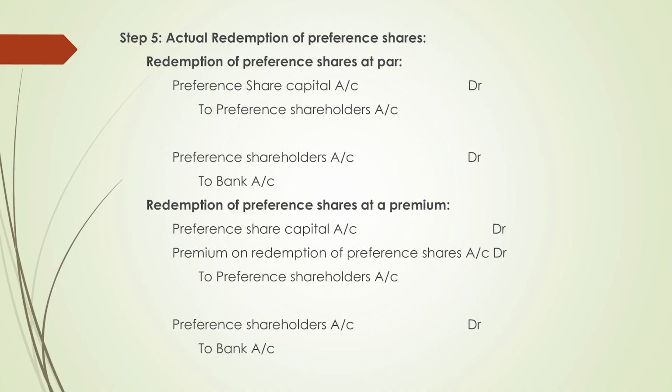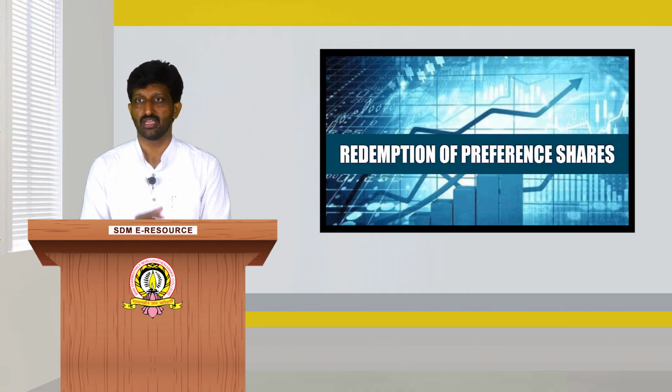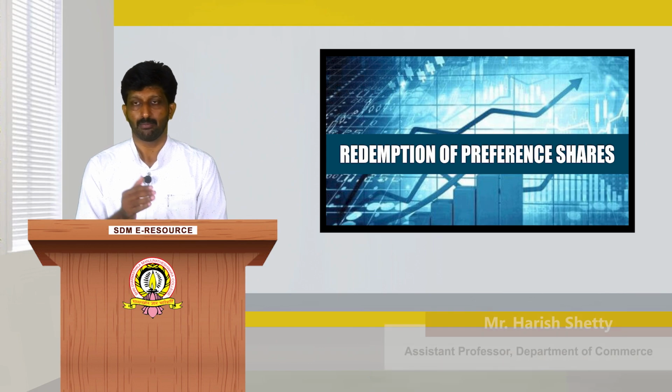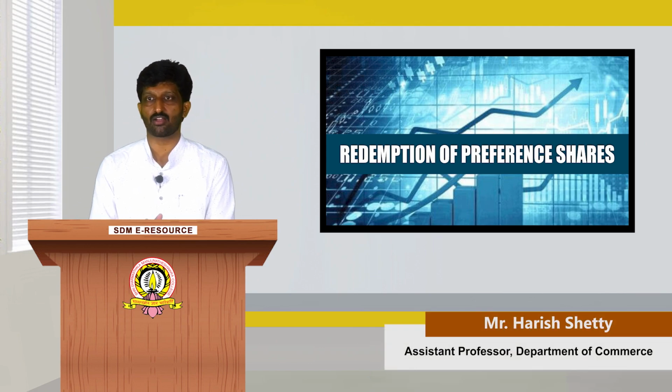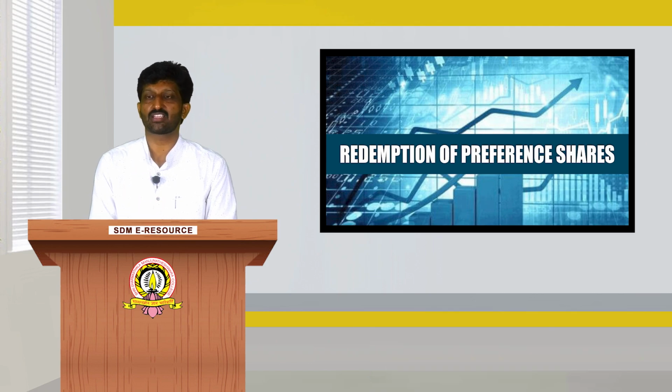Step 5, actual redemption of preference shares. For the redemption of preference shares at par, preference share capital account debited to preference shareholders account. Next entry will be preference shareholders account debited to bank account. If the redemption of preference shares is made at a premium, preference share capital account debited, premium on redemption of preference shares account debited to preference shareholders account. Then preference shareholders account debited to bank account.